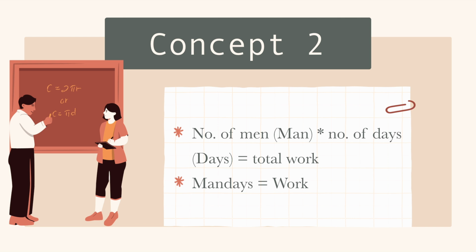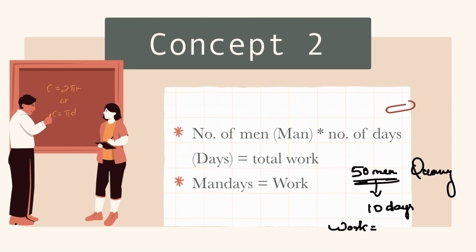Let's say 50 men are working in a quarry. 50 men working in a quarry. Okay. 50 men, they worked for 10 days. So what will be the total work? You don't have to learn this as an equation. If you use basic logic, you will know 50 men worked for 1 day, it is 50. 2 days means 50 into 2. That will be the total work. They work for 10 days, which means 50 into 10 will be the total work. That is all I have written here.